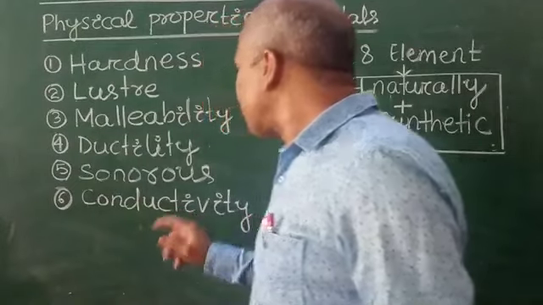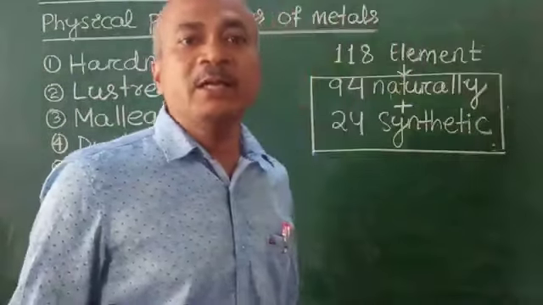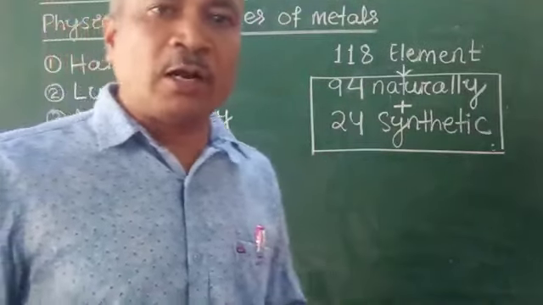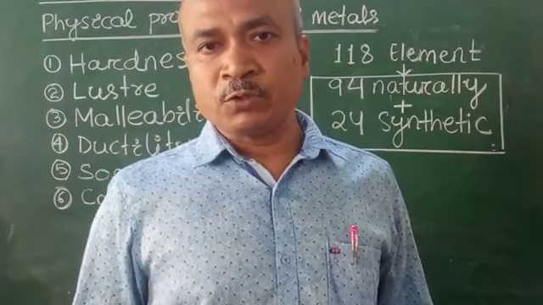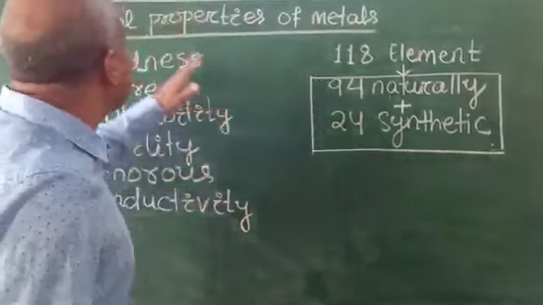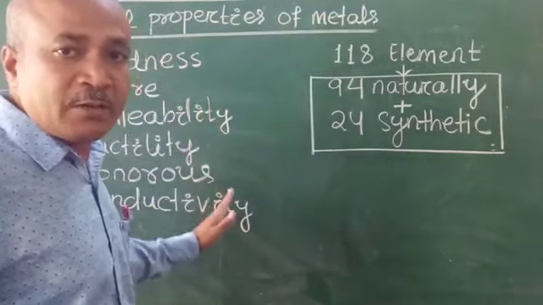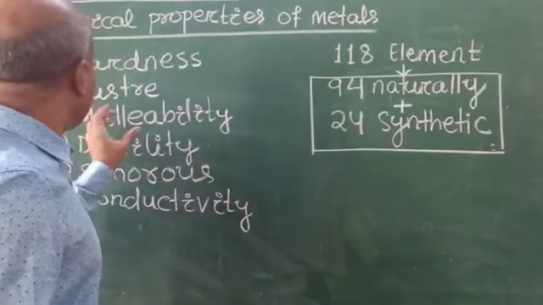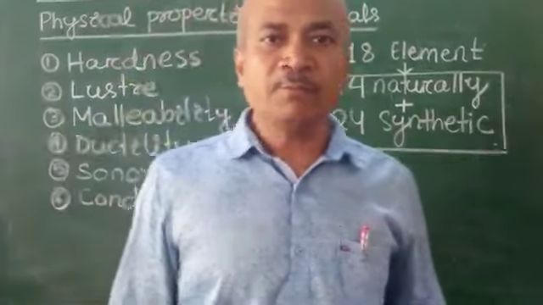The next, sixth one, is conductivity. What do you mean by conductivity? Conductivity means generally the metals are good conductors of heat and electricity. So these all are the physical properties of the metal. You remember these properties and we will explain them one by one through different activities. Clear? Thank you.